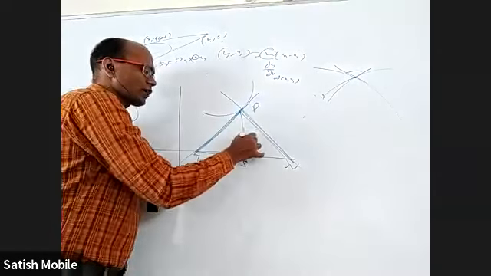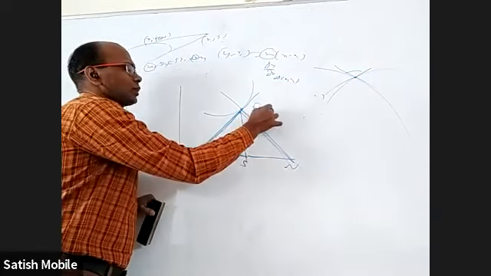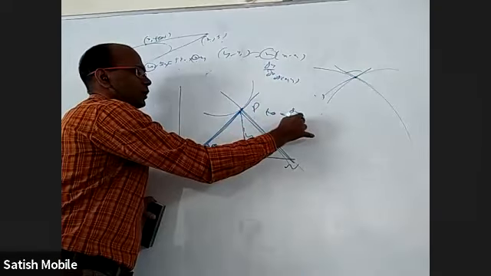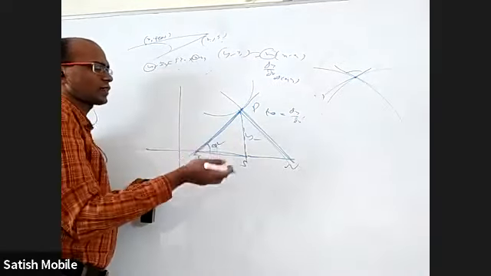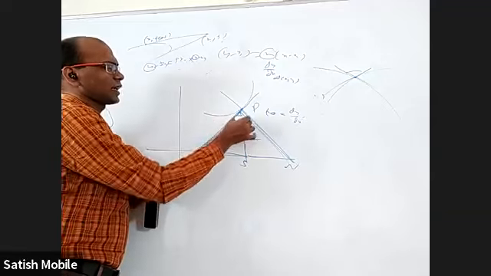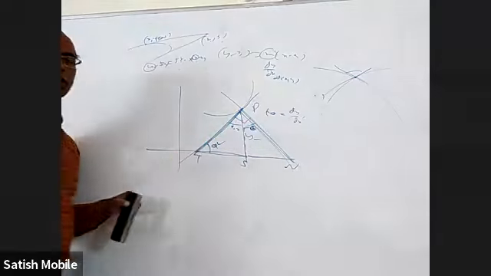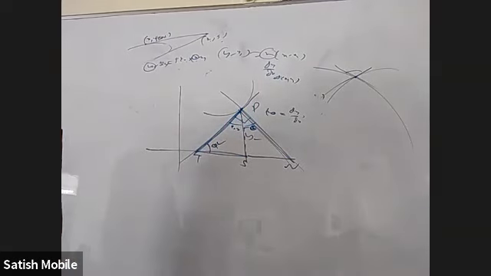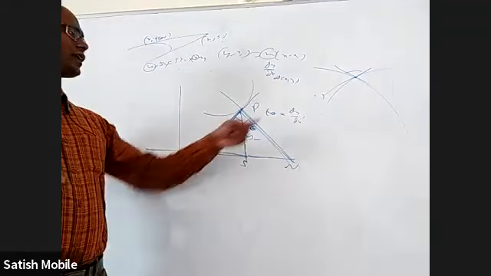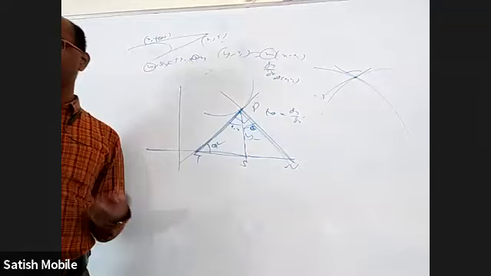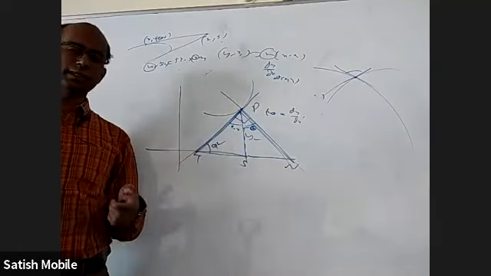We know the y coordinate of this point and we also know the x coordinate. If you take this as theta, we know tan theta is the slope of the tangent, dy by dx at that point. Once you know theta and y, any length you can tell from the figure. Another thing: this is 90, this is theta, this is 90 minus theta, this is theta. So you take y tan theta, y cot theta, y secant theta, y cosecant theta. You get different lengths. In place of tan theta, you write dy by dx. In place of cot theta, you write 1 by dy by dx. Based on that, you have the four formulas. Okay. I don't want to state the formulas. You can see them in the synopsis.